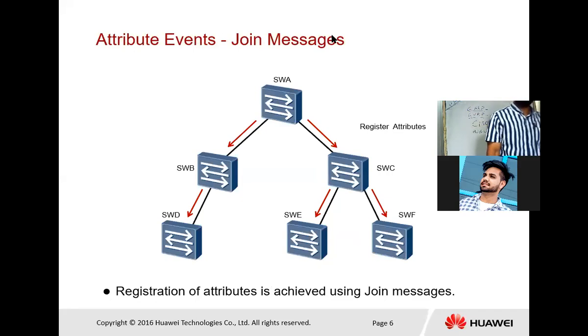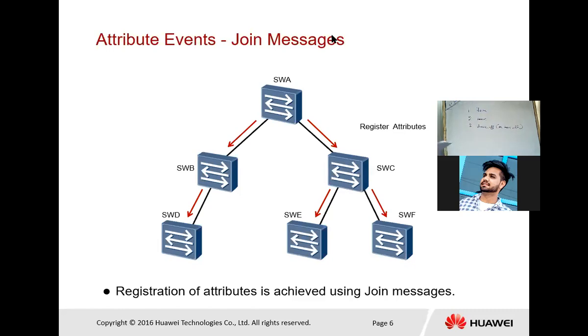So next is the attribute event. How does this protocol work? Basically there are three types of messages in the attribute. First is join, second is leave, and third is leave all.